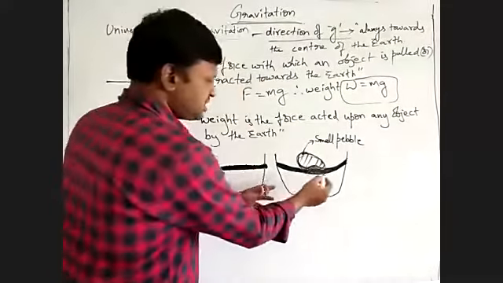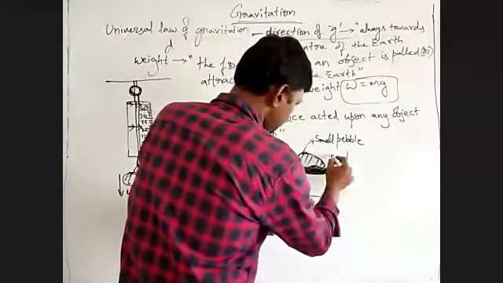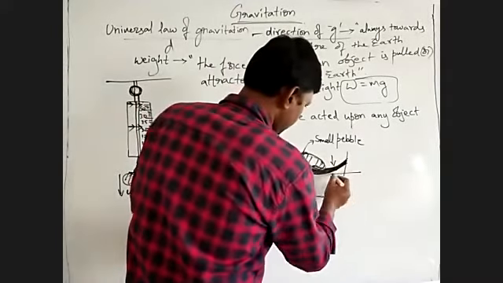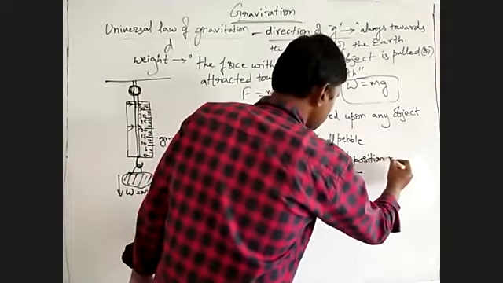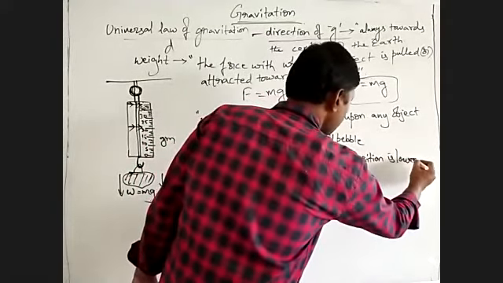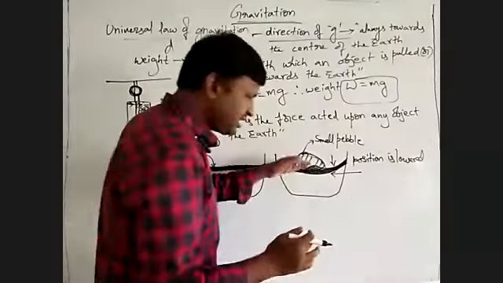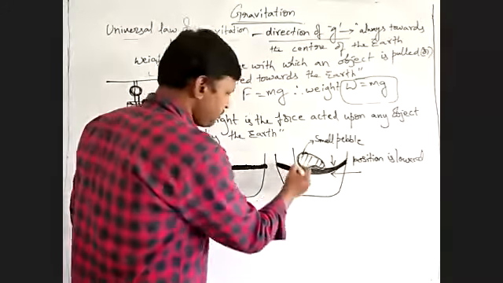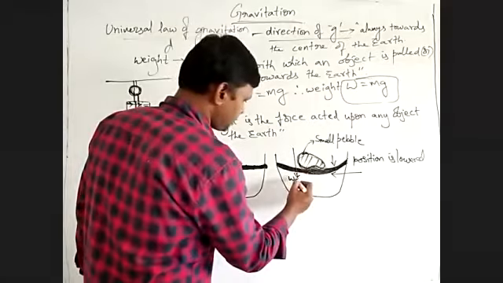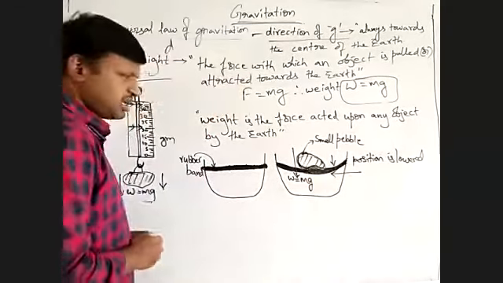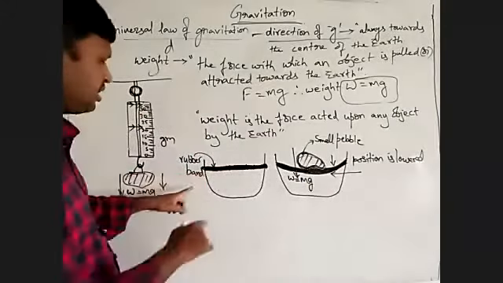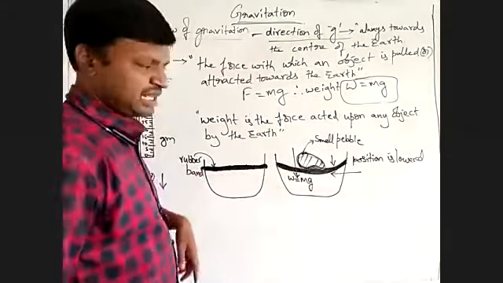So its position is lowered. You see, its position is lowered. Okay, the position of the rubber band is lowered. So why is it lowered? Why is it bending down? It is due to the weight of this stone, because the weight of the stone is acting on the rubber band, which was tried earlier.